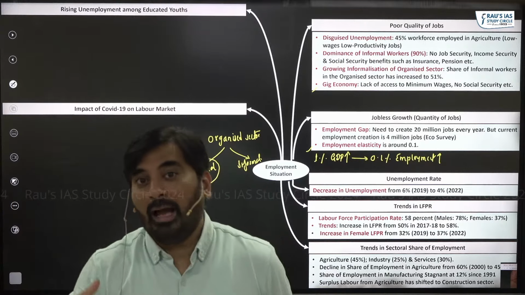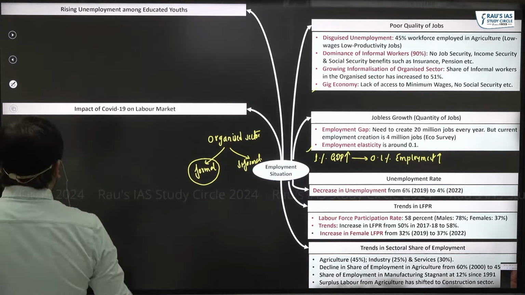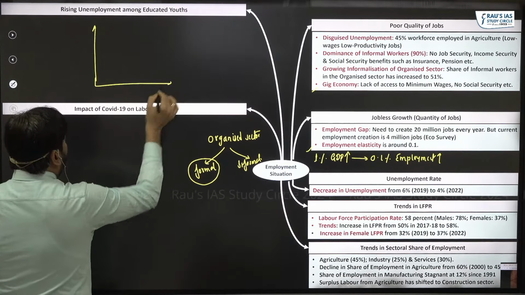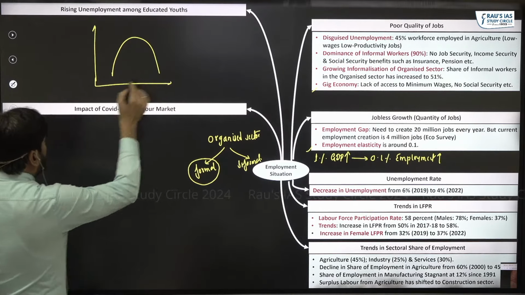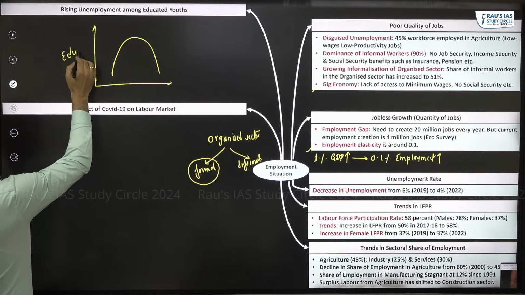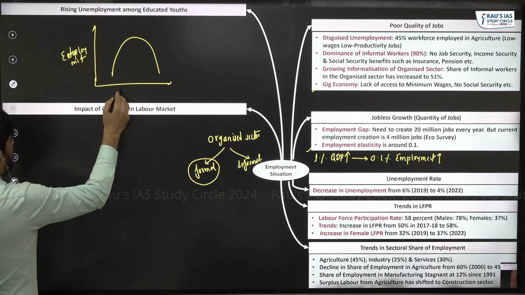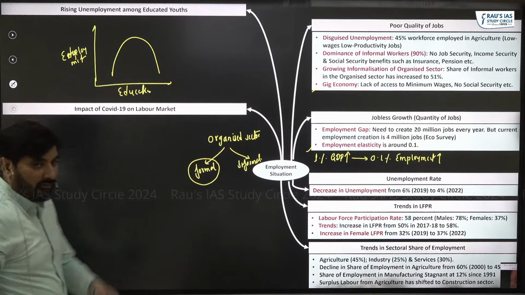But let's see what is happening in India. As far as India is concerned, it is being said that the relationship between employment and education is an inverted U. What is this inverted U?